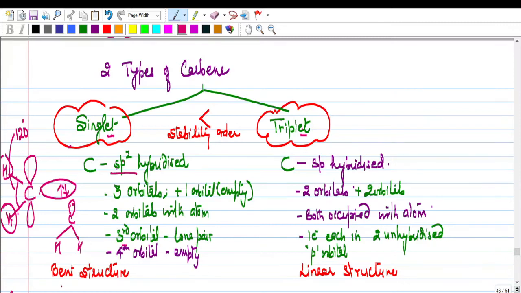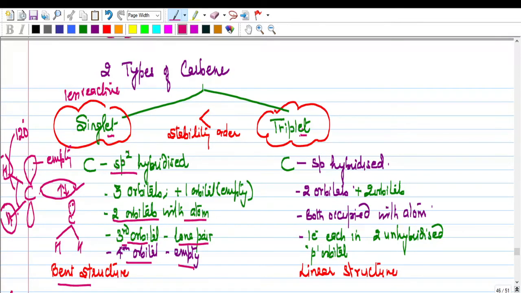So this gives the shape of bent, right? So it has got 2 orbitals occupied with atoms. The third is occupied with a lone pair, and the fourth orbital is empty. So this fourth orbital is empty. This is the structure of singlet carbene. Now singlet carbene is more stable than triplet carbene. Hence singlet carbene is less reactive.